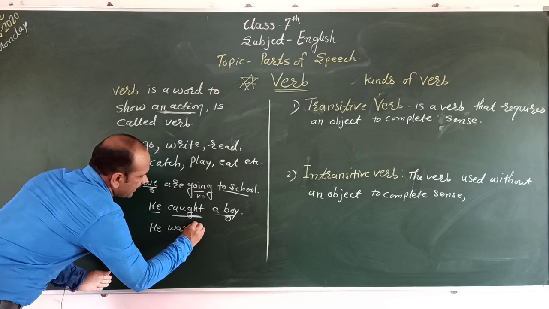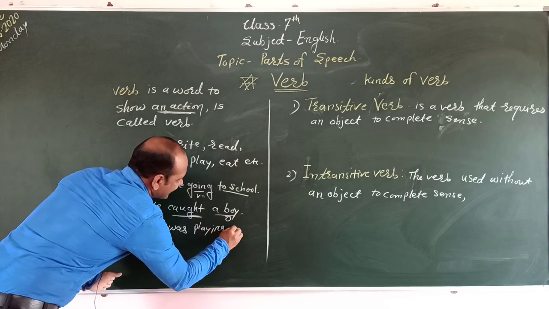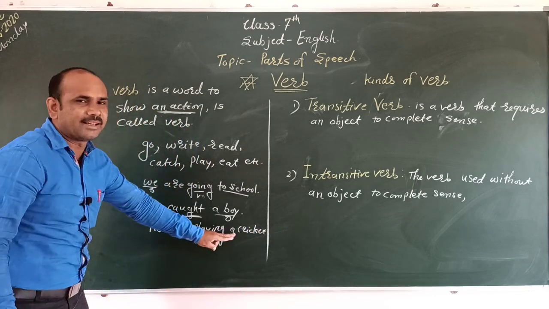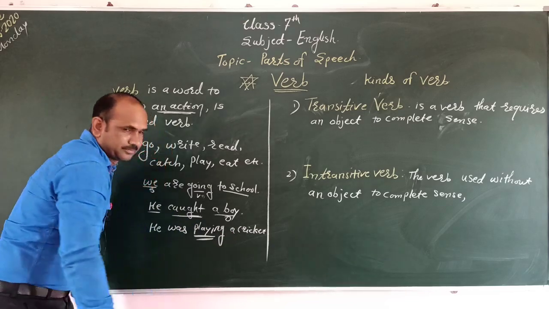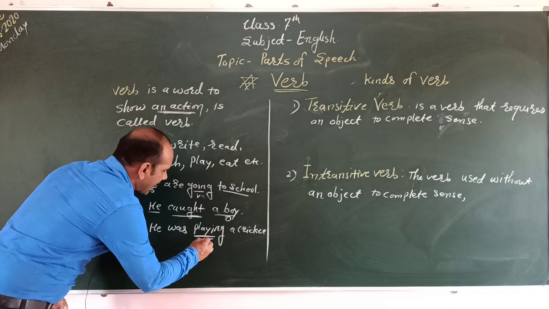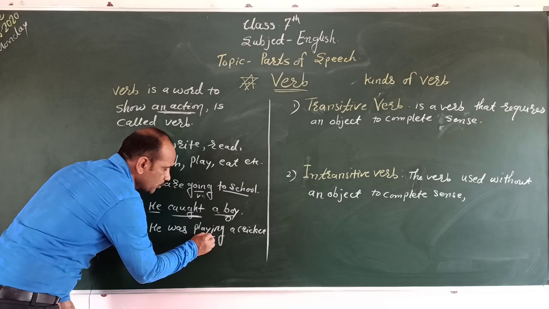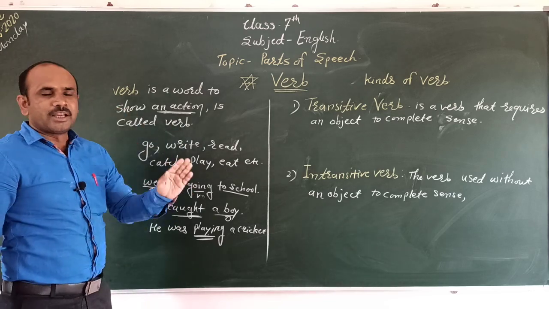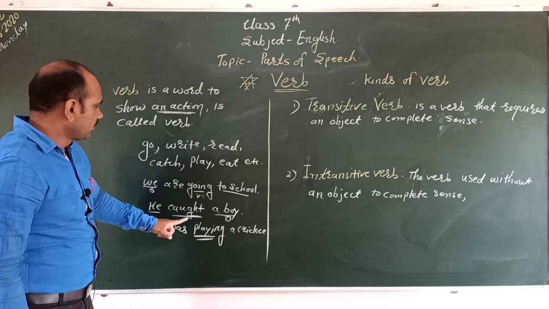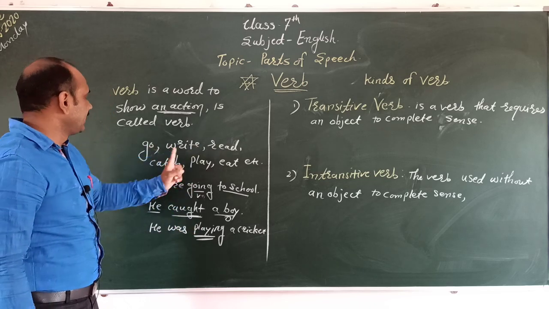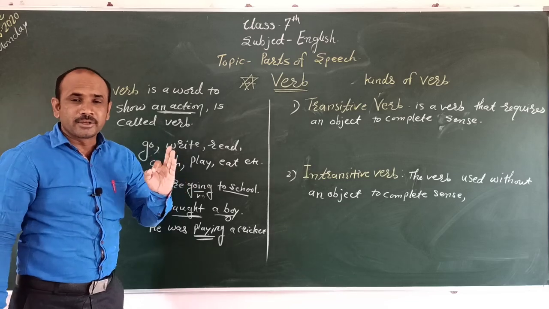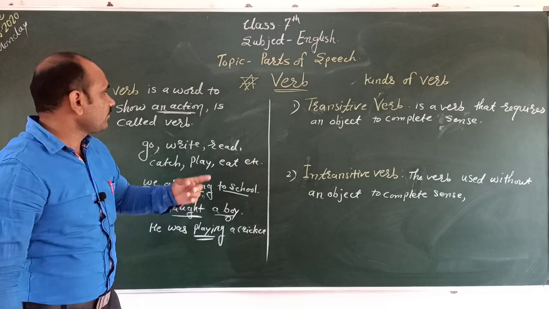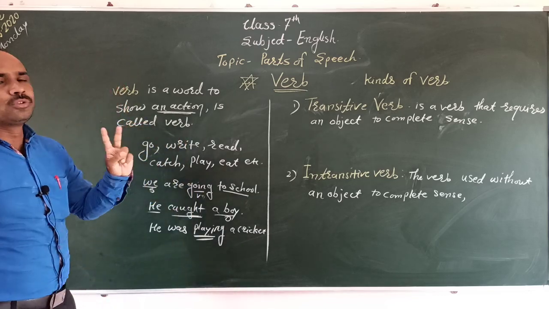He was playing cricket. In the sentence he was playing cricket, the action is playing, and this word shows an action. Therefore, we call it a verb. In this way, we can write any other verb: going, caught, playing, go, write, read, catch, play, eat, buy, given, take, give, purchase. These are also verbs.